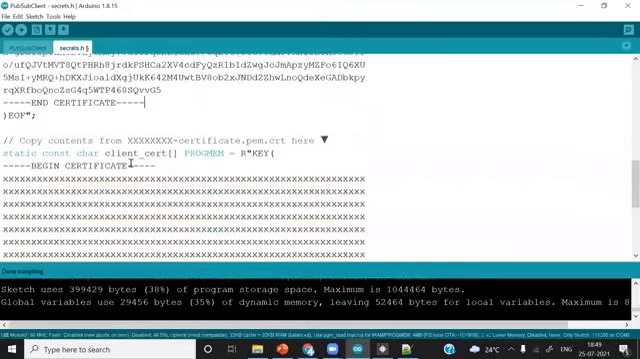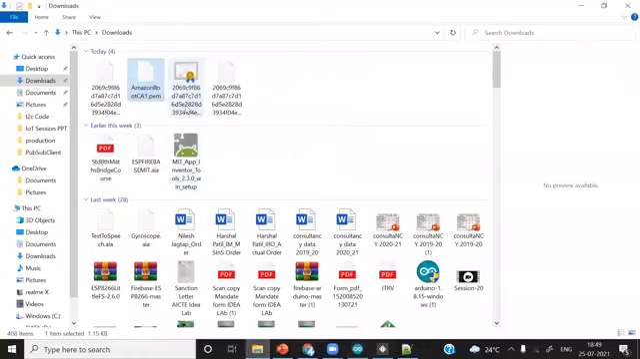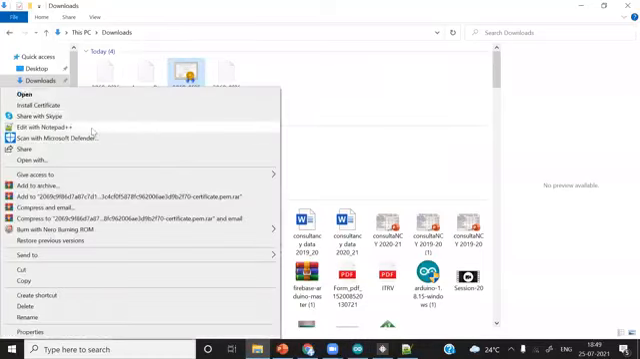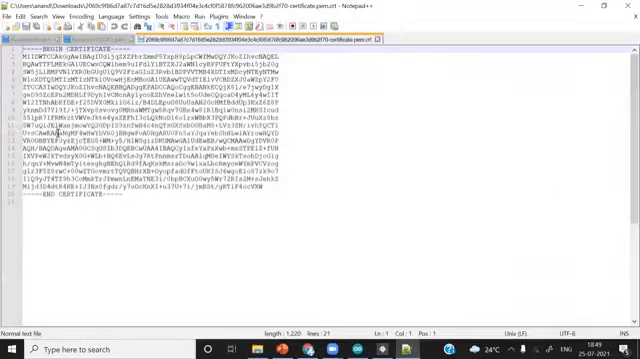After this, the client certificate. Where is the client certificate? This one. Open with Notepad++ and copy the content, Control C.